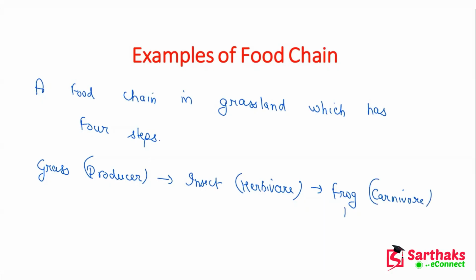And further, the frog is being eaten by an eagle. So the eagle is a top carnivore. That means no one can eat the eagle further. So that is a top carnivore. This is how a food chain is made when it has 4 steps.